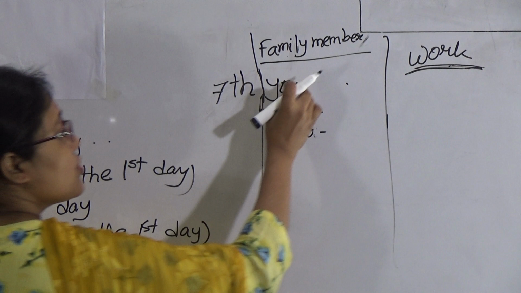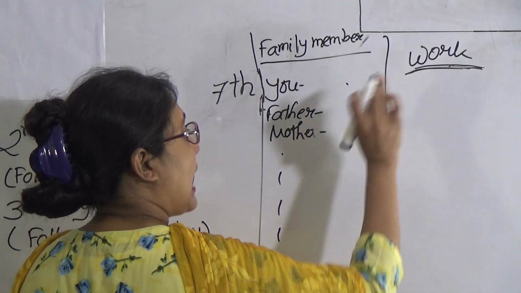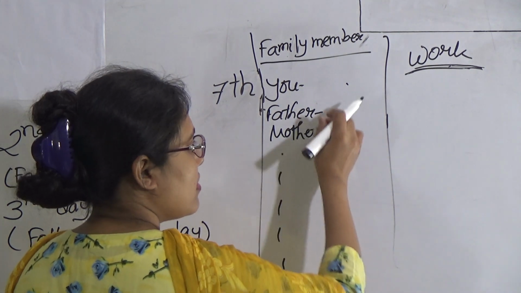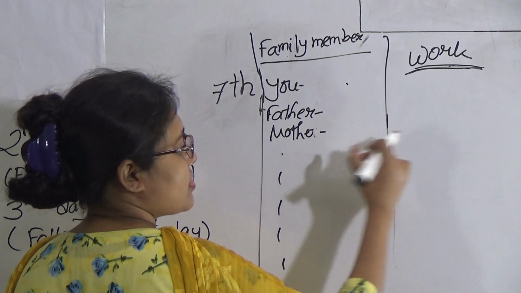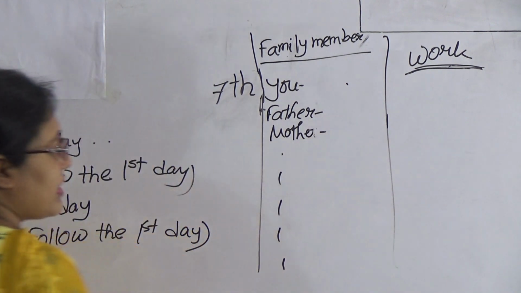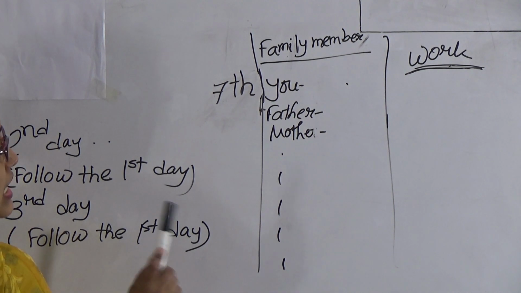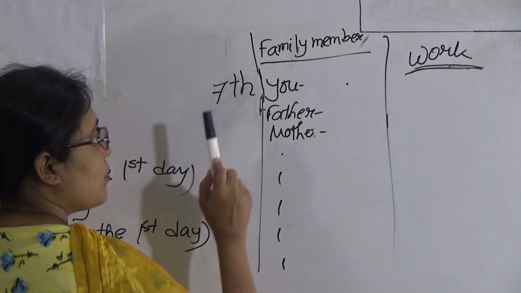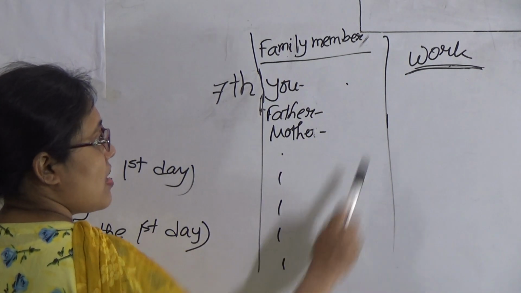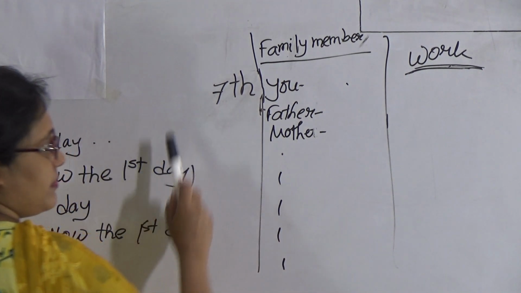That means what do you do on the first day? You can mention at least 2 works. For your father's work also you can mention 2 works. For mother also you can write 2 works. For the brother, sister, grandmother, whatever, you have to mention at least 2 works, and you must mention this format or this information for each day.